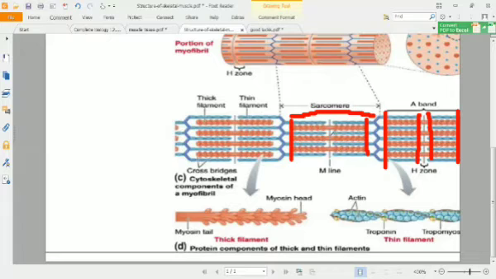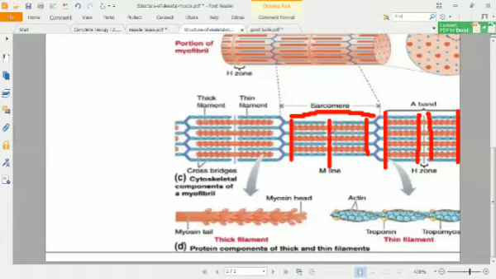So this is the M line. The M line we have discussed before. That is the connection where two myosin filaments are connected with one another, and this is the common point of both of the myosin filaments.